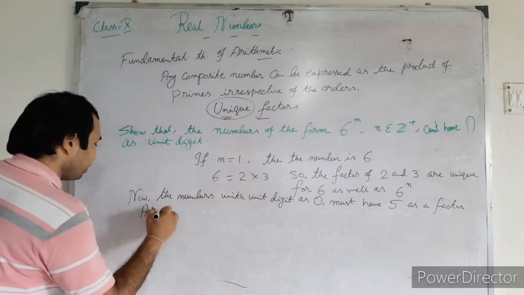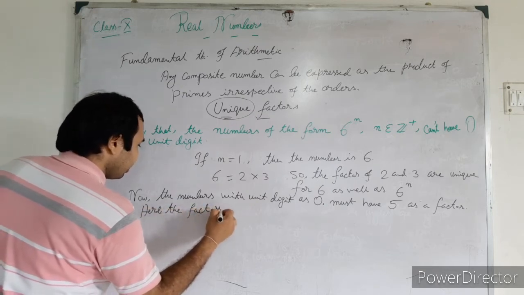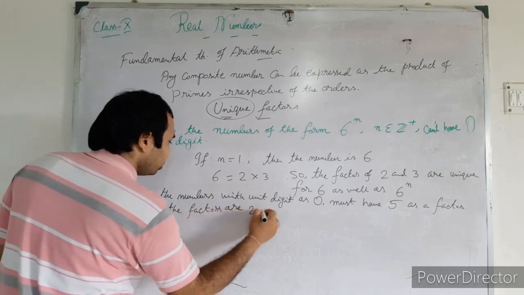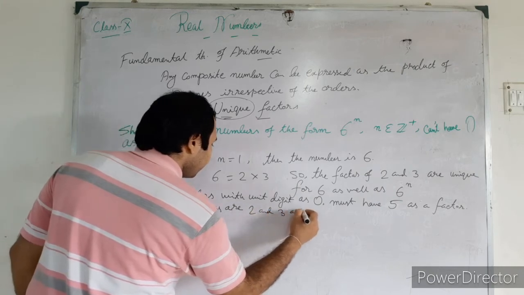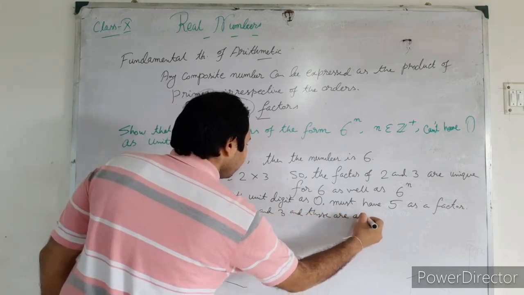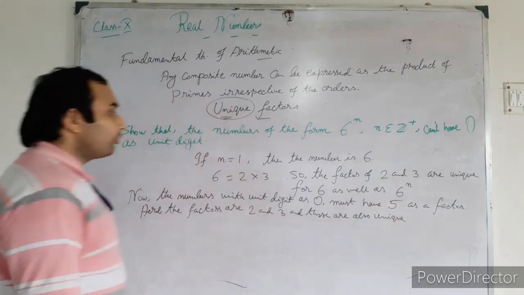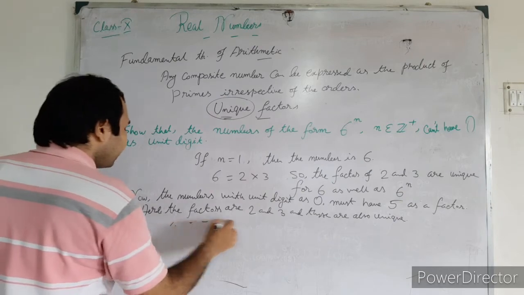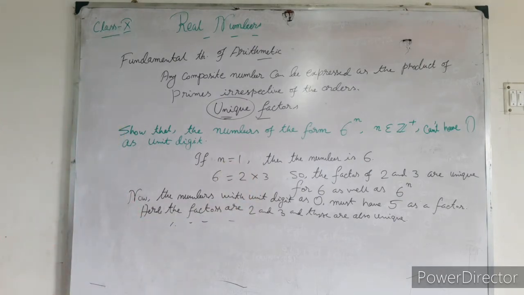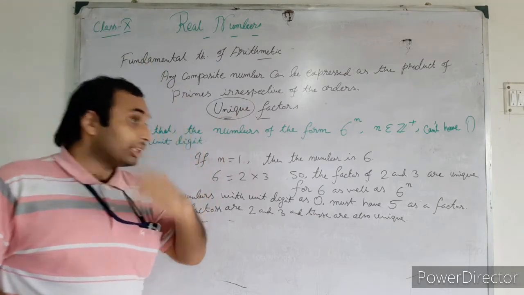Here the factors are 2 and 3, and those are also unique. So obviously you will write the answer. Obviously the numbers of the form 6 to the power n can't have 0 as the unit digit.